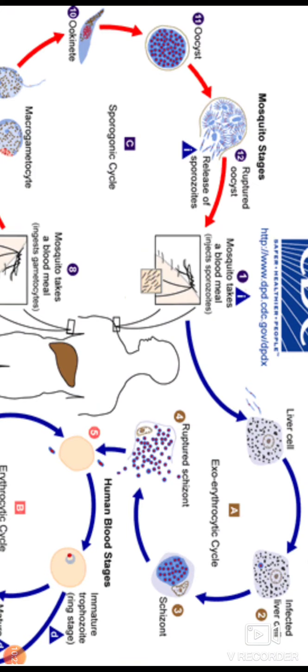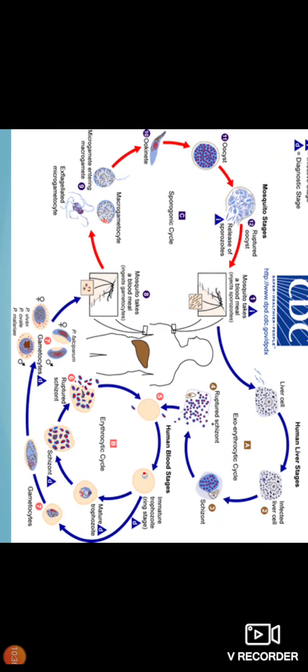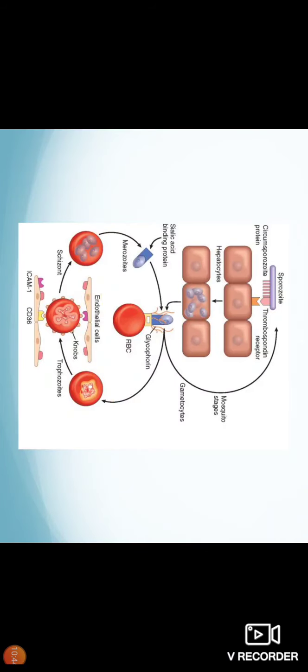These sporozoites are released due to the rupture of the oocyst and are stored in the salivary gland of the mosquito, which is able to infect newer human beings. So the sexual cycle is going on in the mosquito while the asexual cycle occurs in the human being.